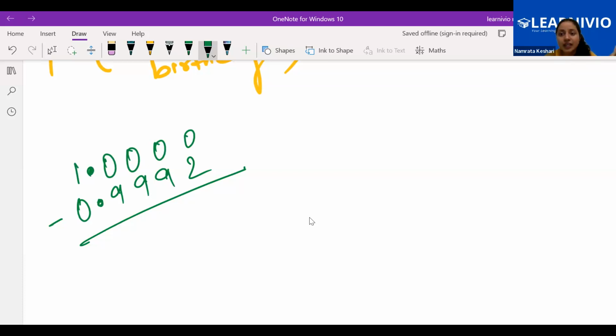One was not having any decimal, but 1 rupee and 1.000 rupees is the same thing, 1 rupee 000 paise. So we can put the decimal, write 000, and then do the subtraction. Because we are not allowed to use the calculator, we have to do it manually in the rough section. This is how we are going to do it.